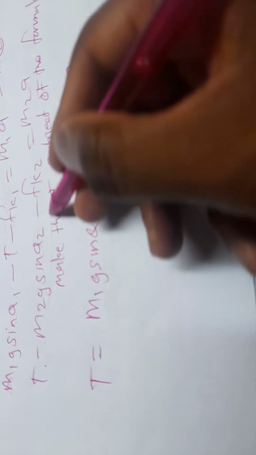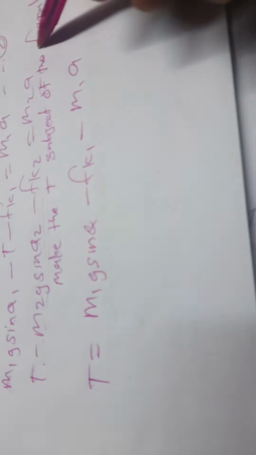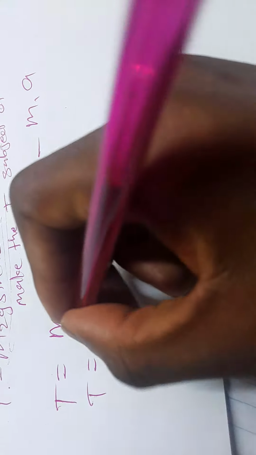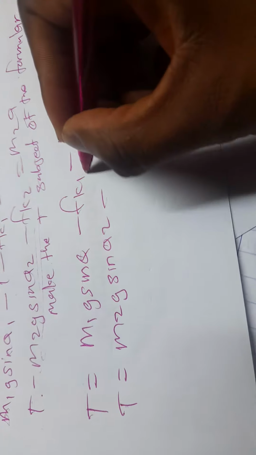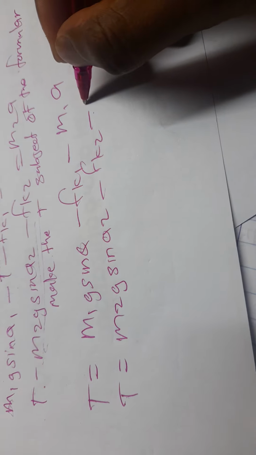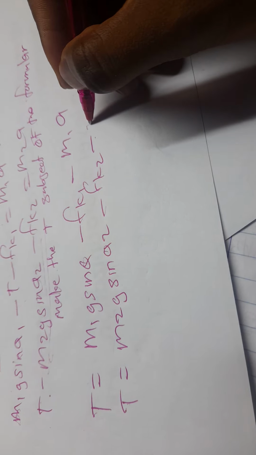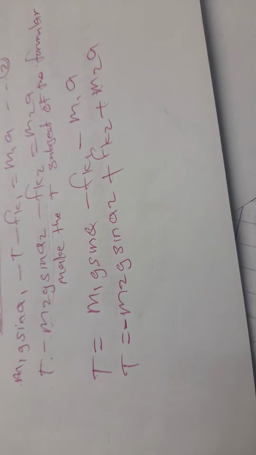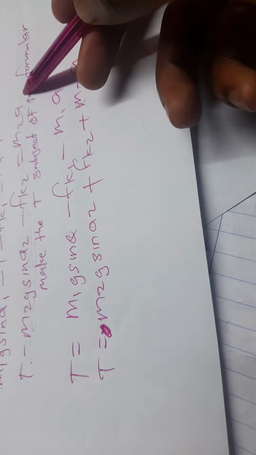You take all these things to that side, so your T there is going to be m2g sine theta 2 minus fk2. I'm sorry for that. It's going to be plus, this is going to be minus, and this is going to be plus m2a, because I had to take this guy to that side.